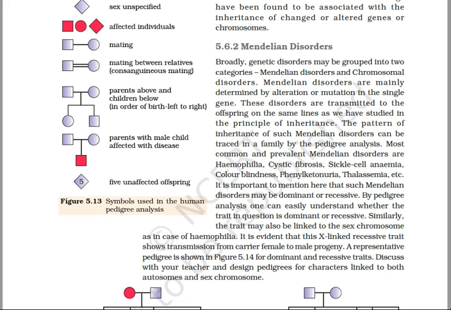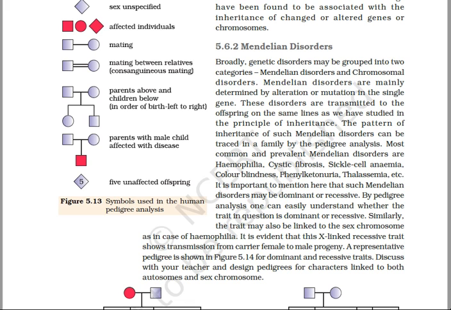These are mainly determined by the alteration or mutation in a single gene. They are transmitted to the offsprings on the same lines. Their pattern can be traced by pedigree analysis. The Mendelian disorders may be due to presence of a recessive or a dominant gene on autosomes or linked to the sex chromosome, that is X chromosome, known as X-linked inheritance.